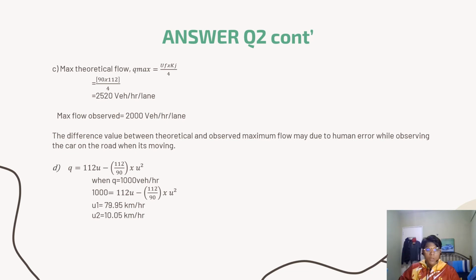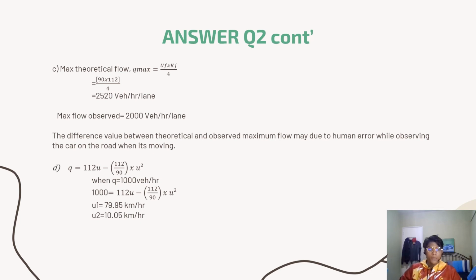The difference between the theoretical and observed maximum volume may be due to human error while observing the cars on the road when they are moving. To overcome this problem, we can take some precaution to make the observed maximum flow closer to the theoretical flow by making sure two people observe the same car. So we will reduce the error that may be made during the experiment.